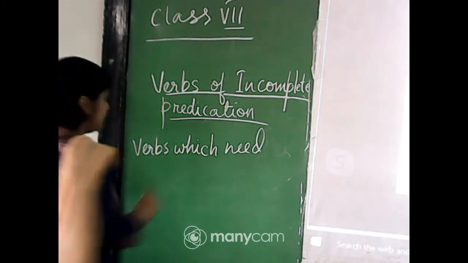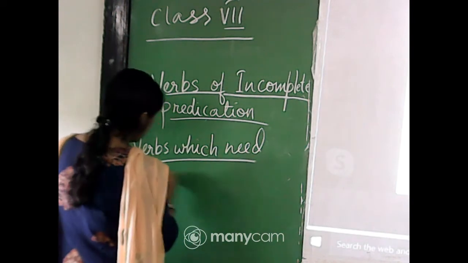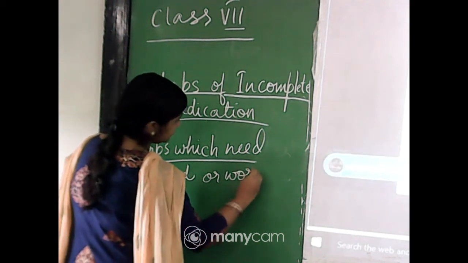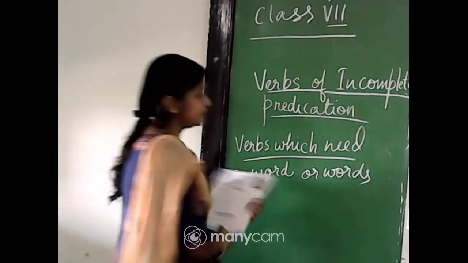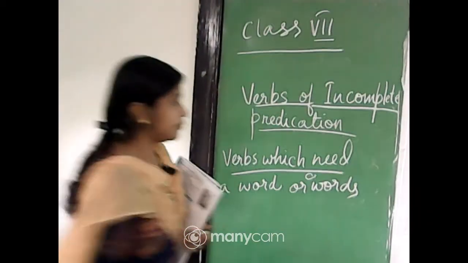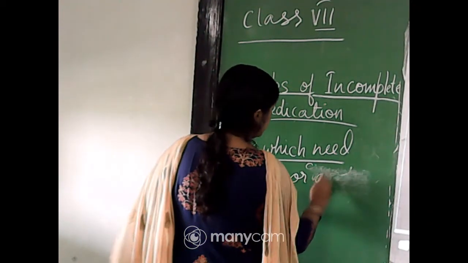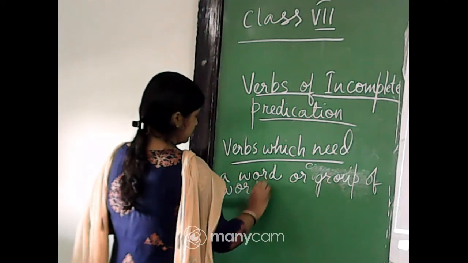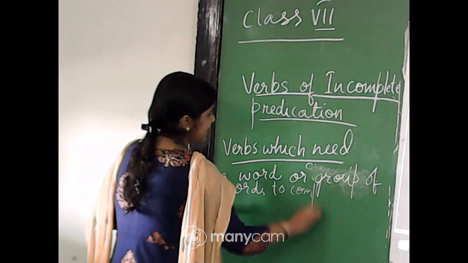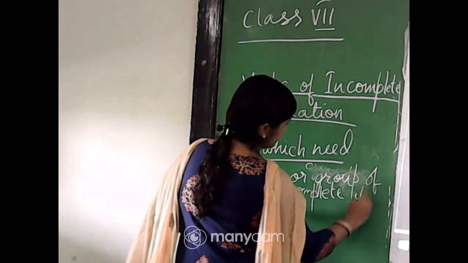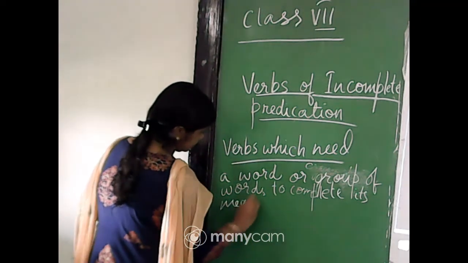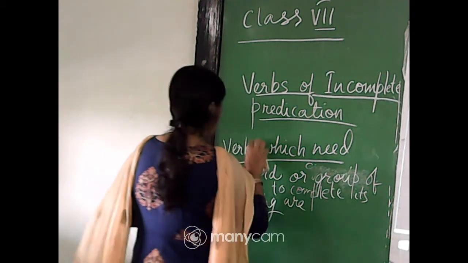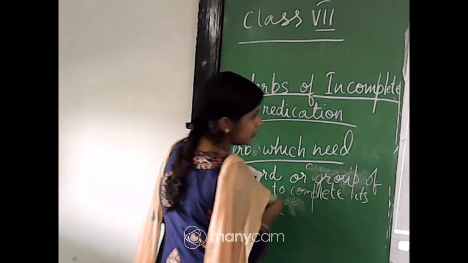Such words are called complement of the verb, and verbs which need a word or group of words to complete their meaning are called verbs of incomplete predication.